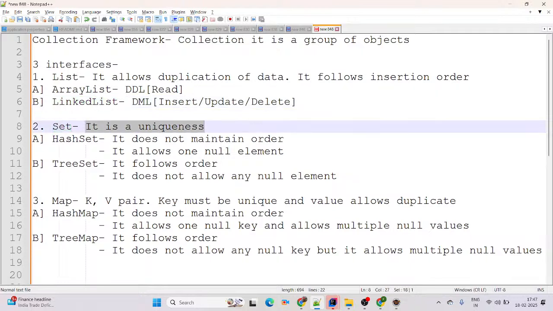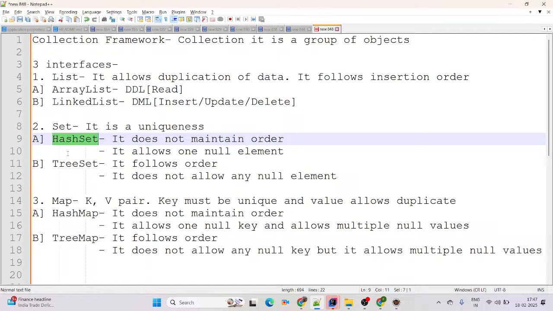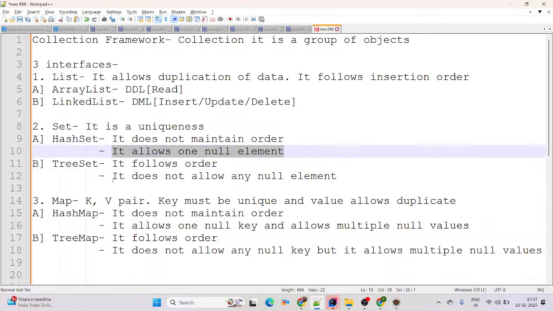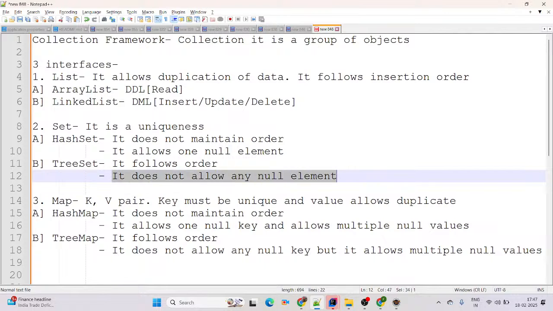It is about uniqueness. There are two classes in set, HashSet and TreeSet. HashSet does not maintain the order, and TreeSet follows the order. HashSet allows one null element, and TreeSet does not allow any null element. If you are adding one, it will give us a null pointer exception.